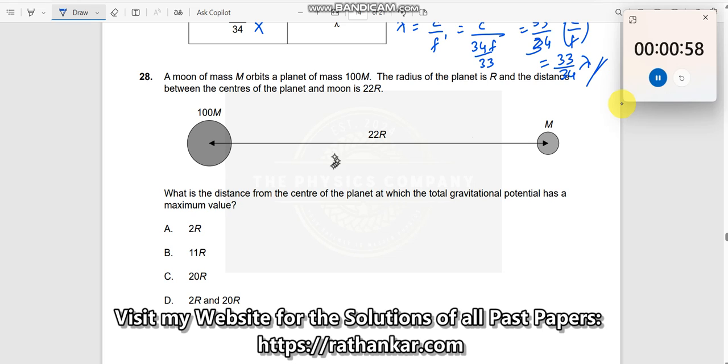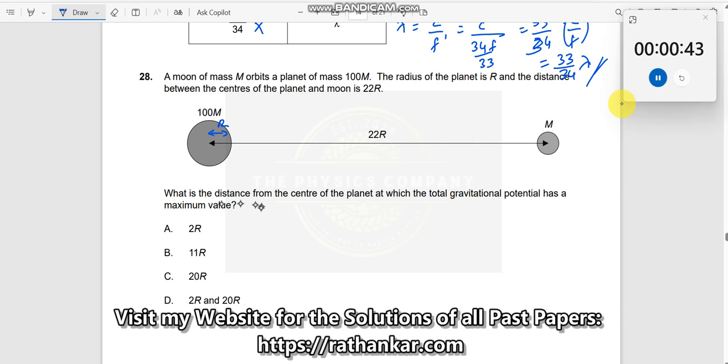Question number 28. A moon of mass m orbits a planet of mass 100m. The radius of the planet, this is the moon, this is the planet, the radius of the planet is r. This is r over here. And the distance between the centers of the moon and the planet is 22r.